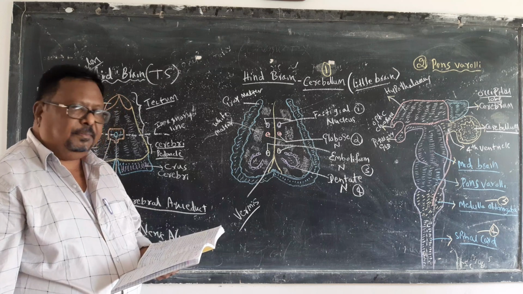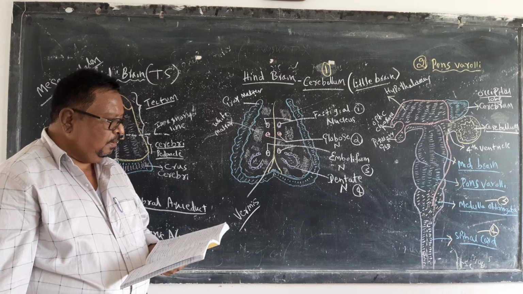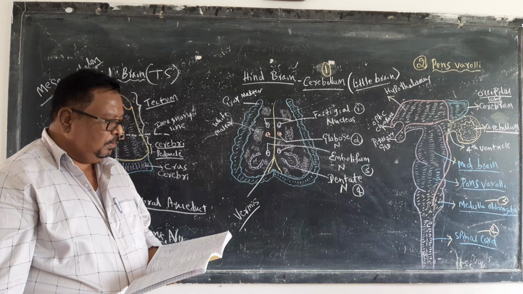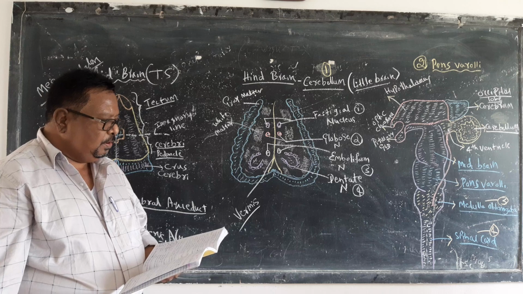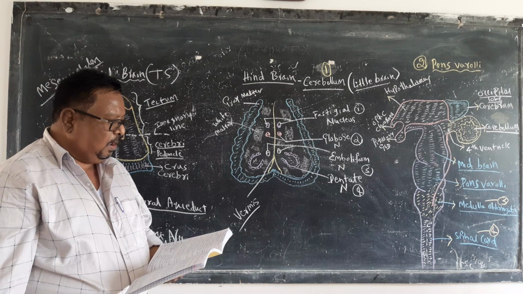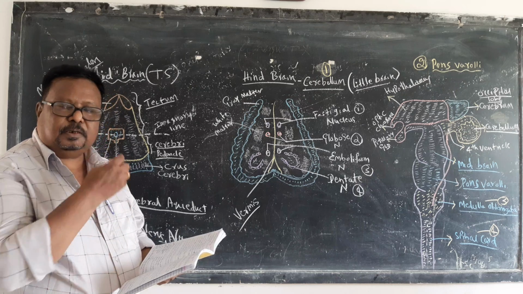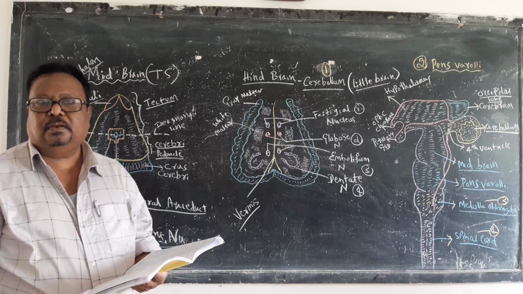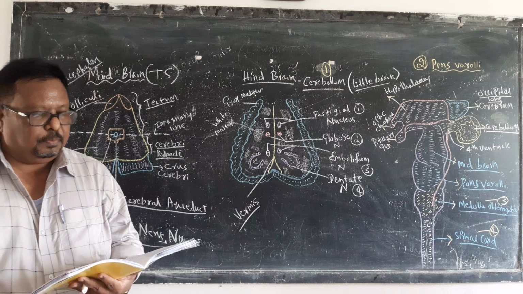Now the functions of the cerebellum. The main function is control and coordination of the various movements. It controls and coordinates the various movements of our body.